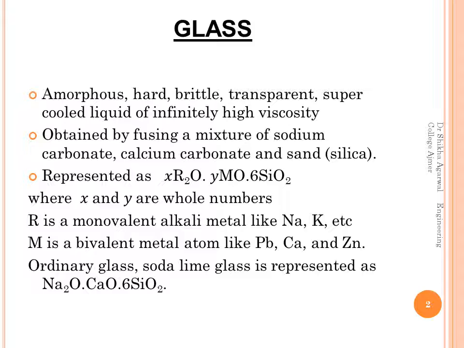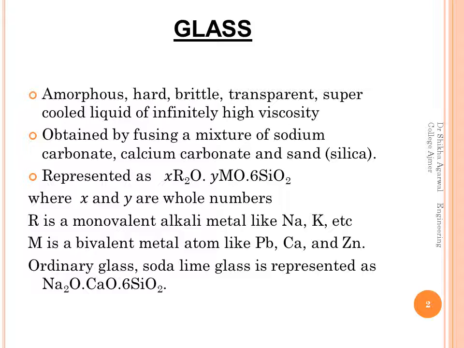Now, how is it obtained? It is obtained by fusing a mixture of sodium carbonate, calcium carbonate and sand, and its general representation is xR2O, yMO, 6SiO2, where x and y are whole numbers. R is a monovalent alkali metal like sodium or potassium. M is a bivalent metal atom like lead, calcium, zinc.